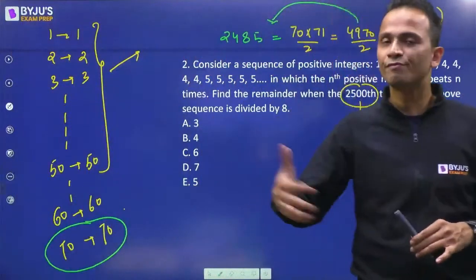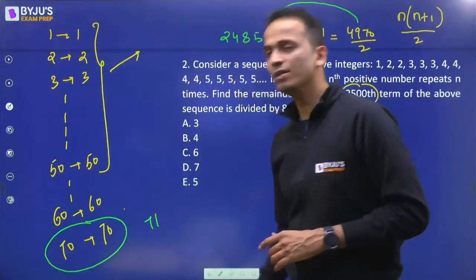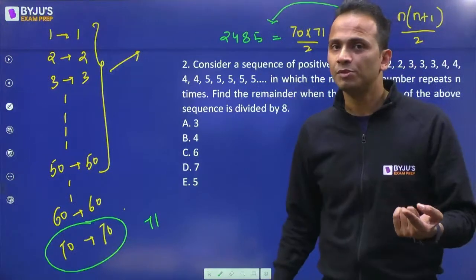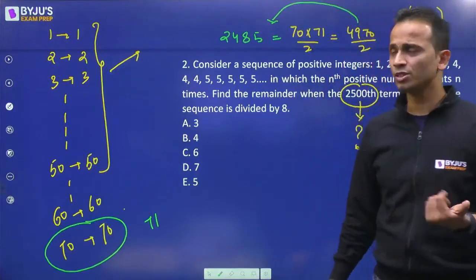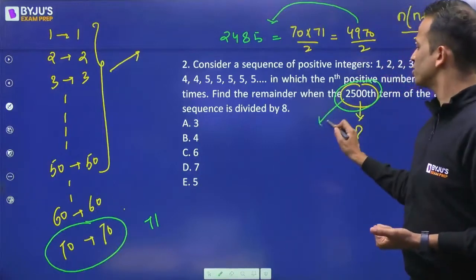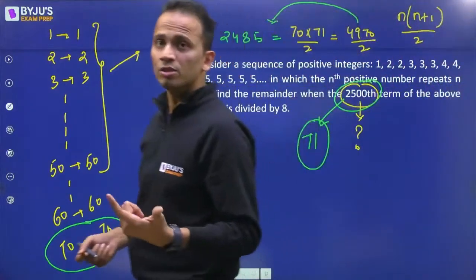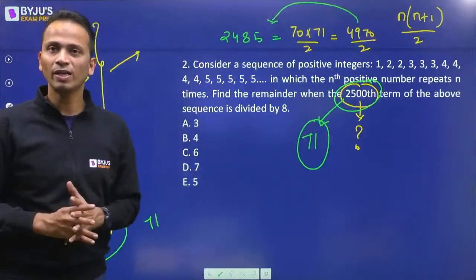Okay, I need 15 more terms. So the next number that I'll be writing will be 71, which will be written 71 times. But I don't require it 71 times, because I just need the 2500th term. So the 2500th term, I can say, will be 71. So the term that we are finding is 71.